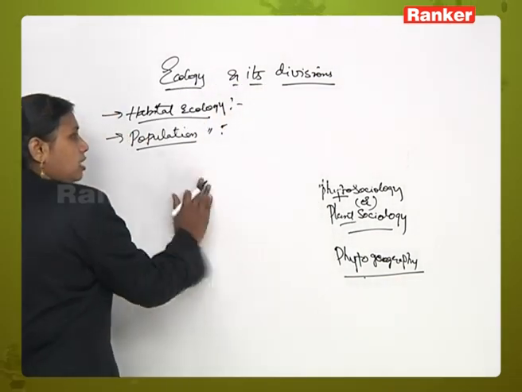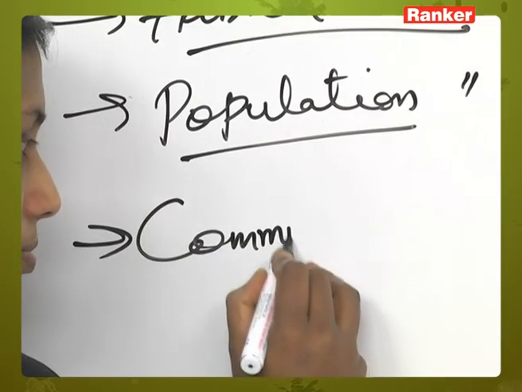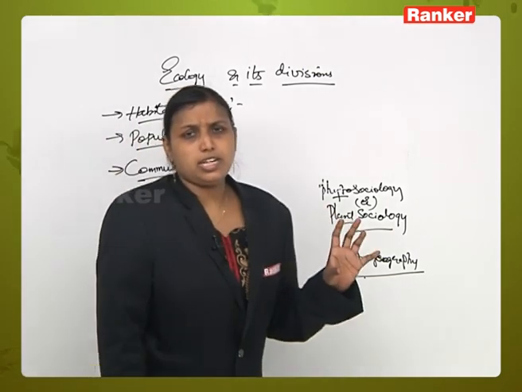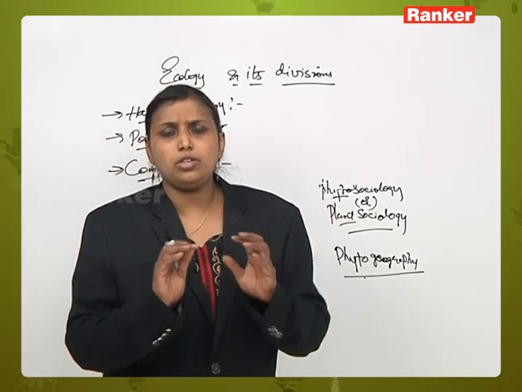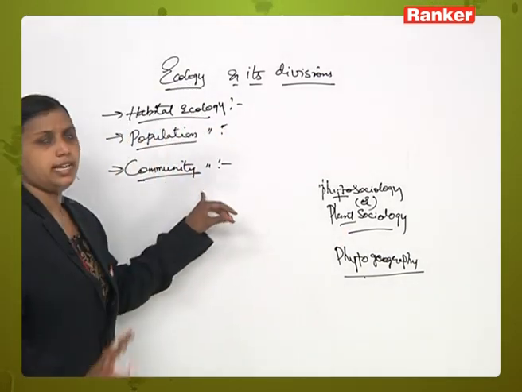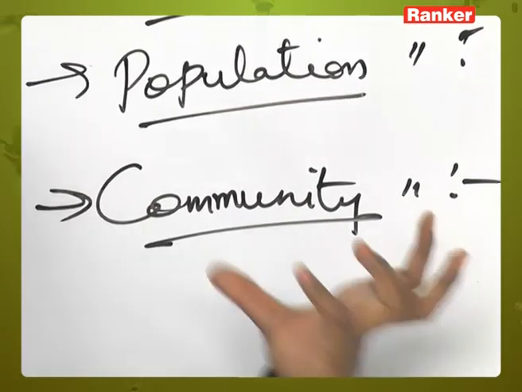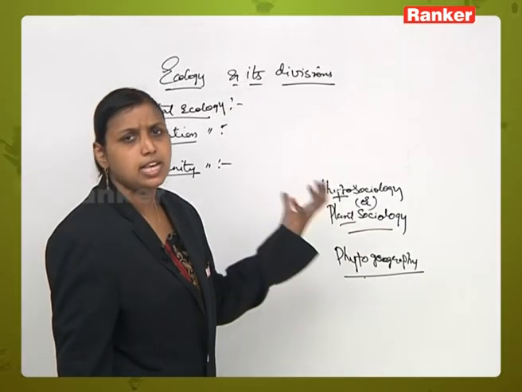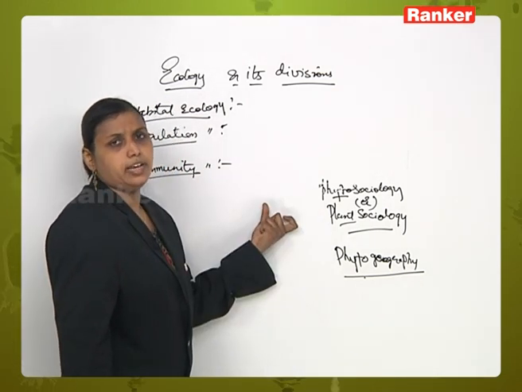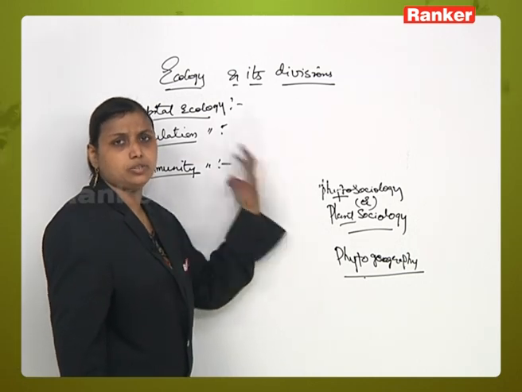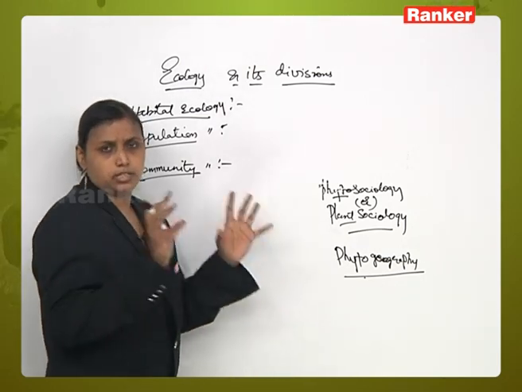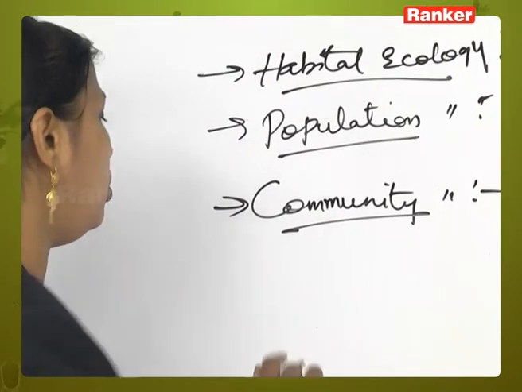Next one is community ecology. In community ecology we study a group of individuals belonging to different groups. Here also we study their growth, distribution and migration patterns, their adaptation to the particular environment, and how the environment is changing according to their activities. So a group of individuals belonging to different groups is called community ecology.